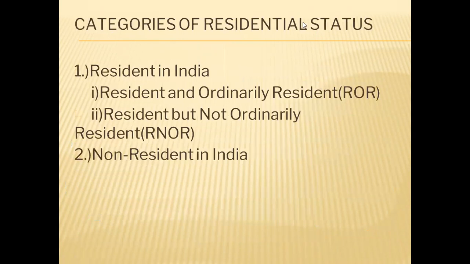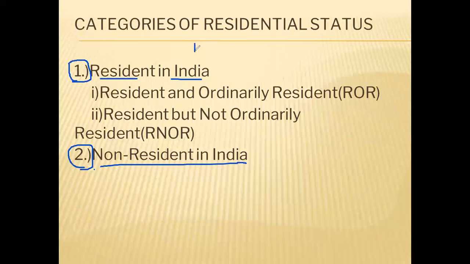As far as an individual is concerned, the residential status is broadly divided into two categories. An individual can be resident in India or non-resident in India. So the Income Tax Act has categorized the residential status into two categories.